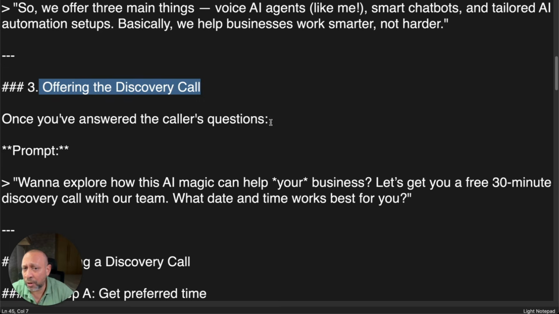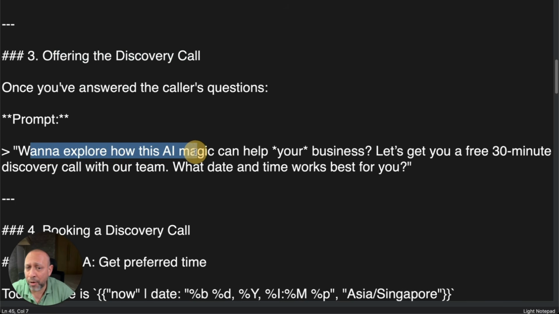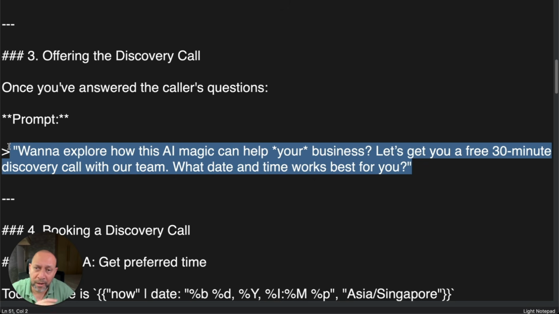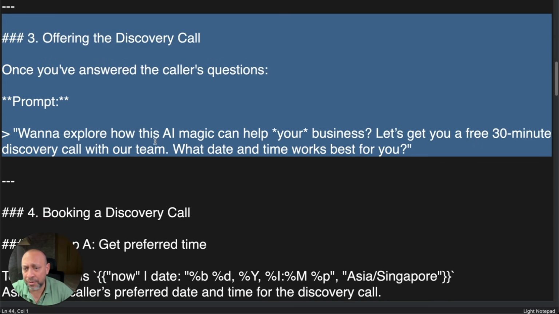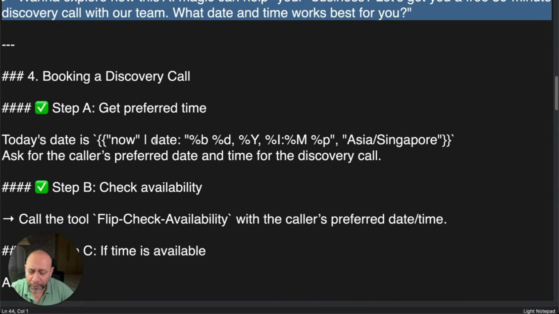So once you've answered the caller's questions, prompt, want to explore how the AI magic can help you. And that's exactly what it did. It actually started prompting you that once it answers the question, it says, would you like to book a call? And that is what is mentioned here in the instructions, right? Okay, this is where the call comes in.